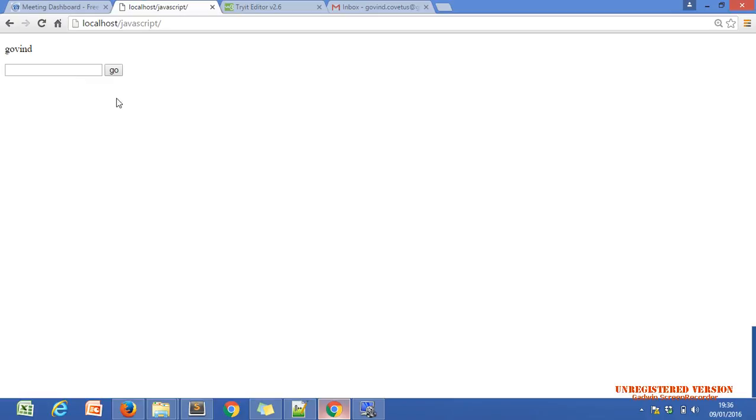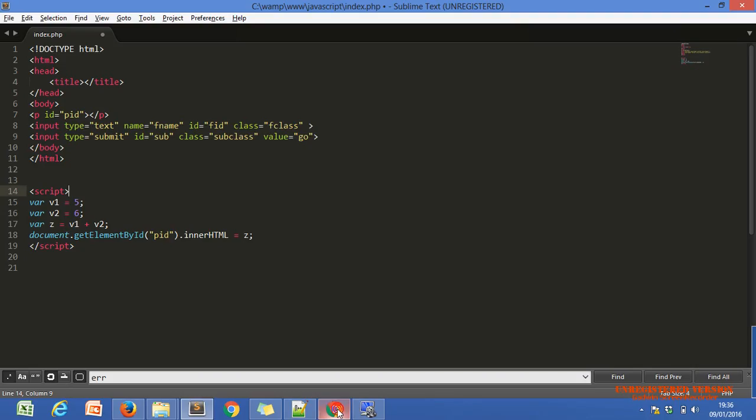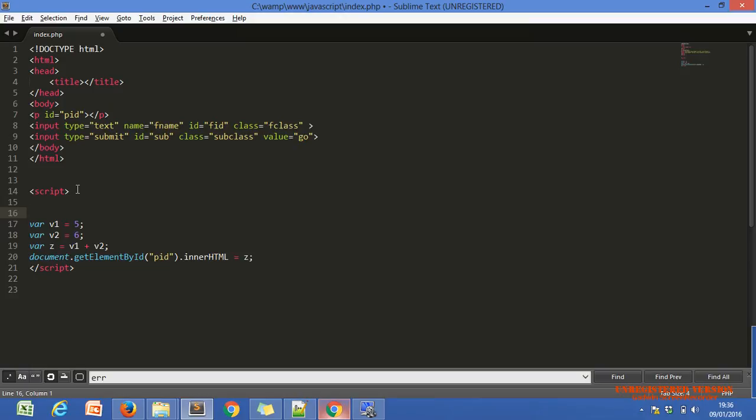For that you have to learn the functions of JavaScript. This is the simple calling of document.getElementById, and there are two more: alert and the confirmation box, just to show a message, nothing else. Alert just shows a message.